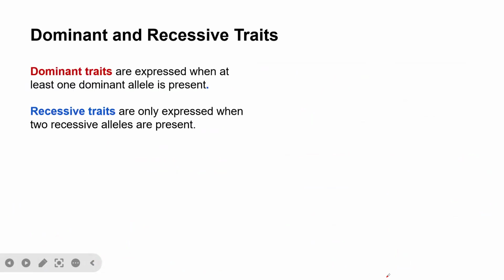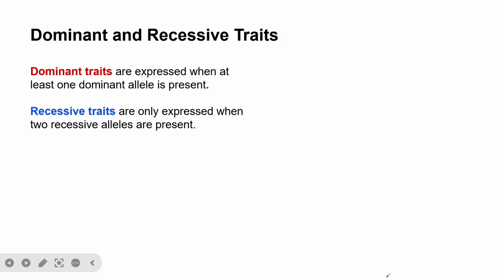A dominant trait is a character that expresses when at least one dominant allele is present. So we have recessive and dominant alleles. Whenever we have a dominant allele, it always expresses. While a recessive trait is a trait that only expresses when two recessive alleles are present.